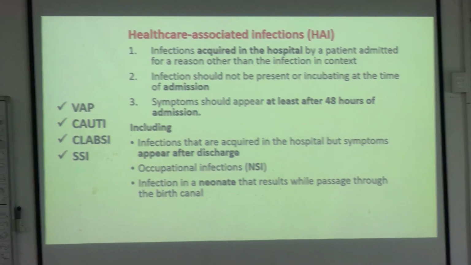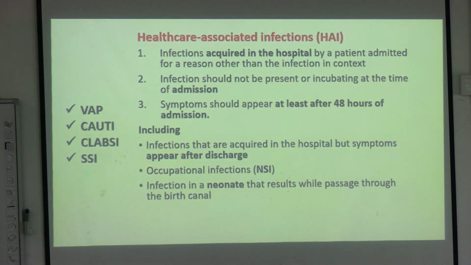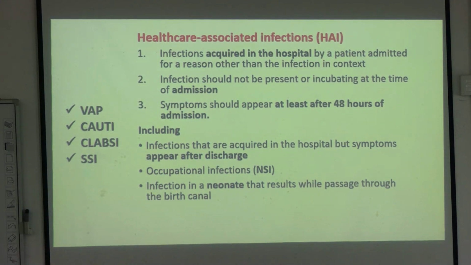But the thing is that with healthcare associated infection, we are the key responsible persons that give rise to it: the doctors, the nursing staff, the ancillary staff are mostly responsible. So the key stakeholders of HAI are us. If we don't have perfect infection control practices, then the hospital infection goes for a toss.